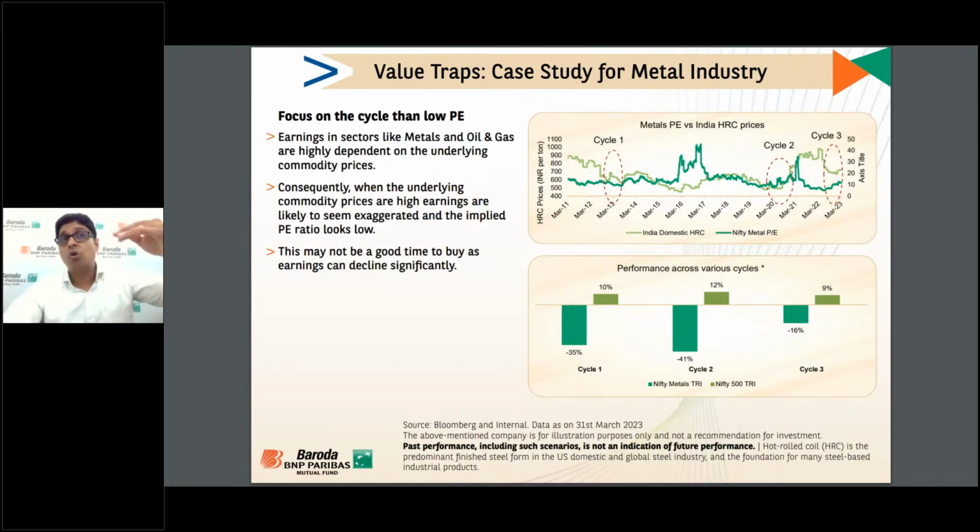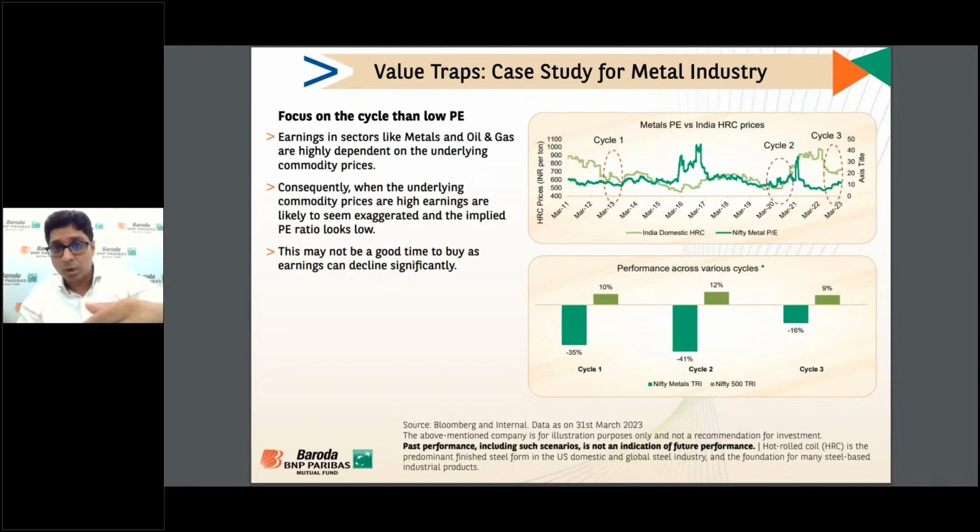But these stocks follow the commodity prices, the commodity cycle. So during the peak of the commodity, the PE of metal or the PE of oil and gas companies will always look low. But is it value investing? No. And during the bottom of the commodity cycle, the PE of the metal company will always look high because you are not factoring in a higher earnings growth, right? So the point I am trying to make here is, don't judge a company with only one parameter. Each and every sector has a different parameter to judge the fundamentals and the value of that company.